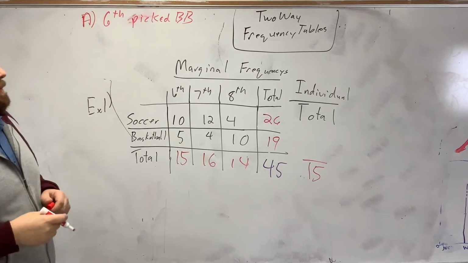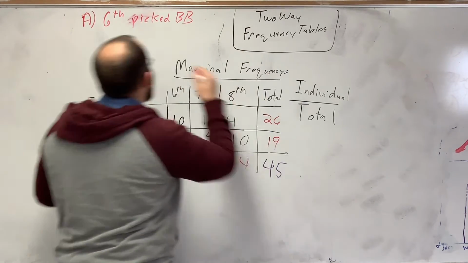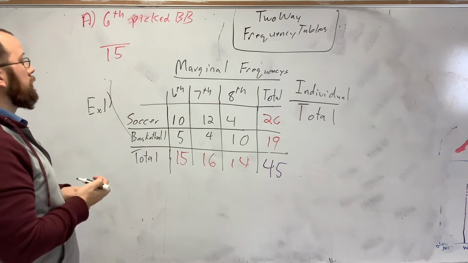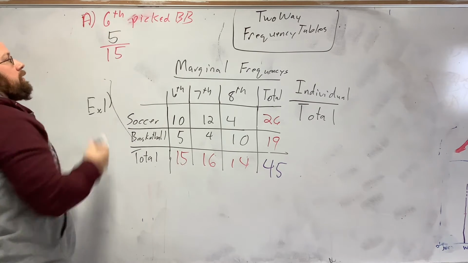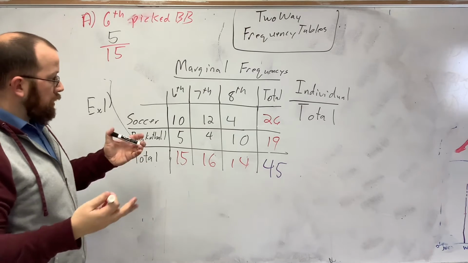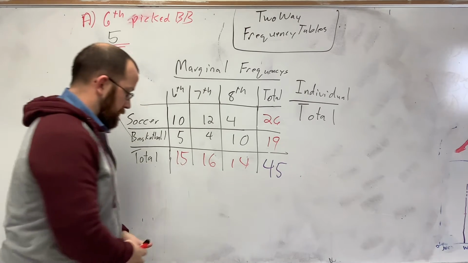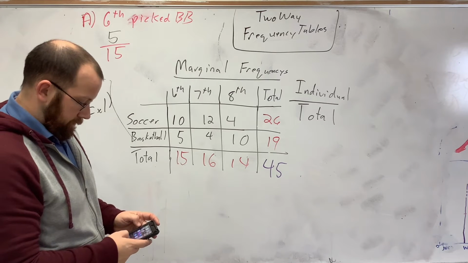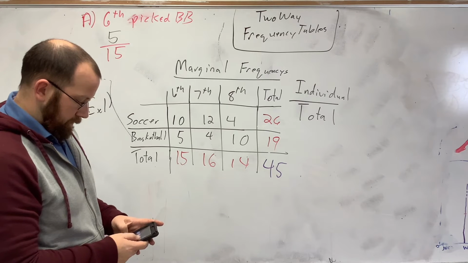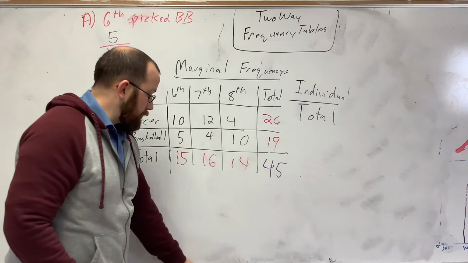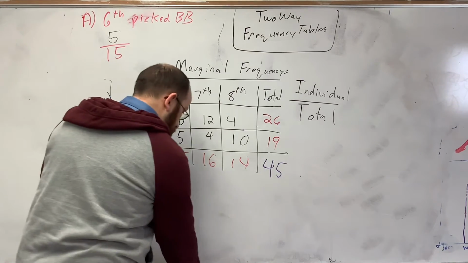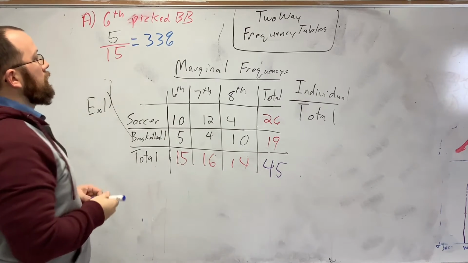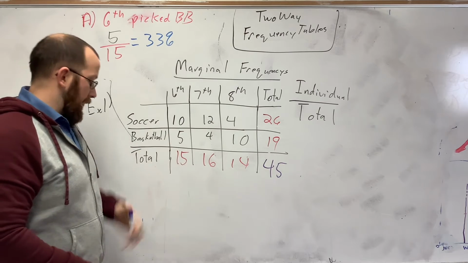The total is all of the 6th graders, over how many chose basketball: 5. Then you divide it. Let me get my calculator out, because I don't have all the answers here. 33%. So 33% of all 6th graders chose basketball.